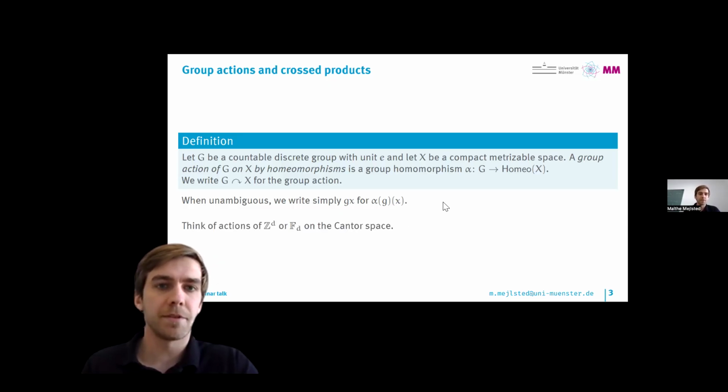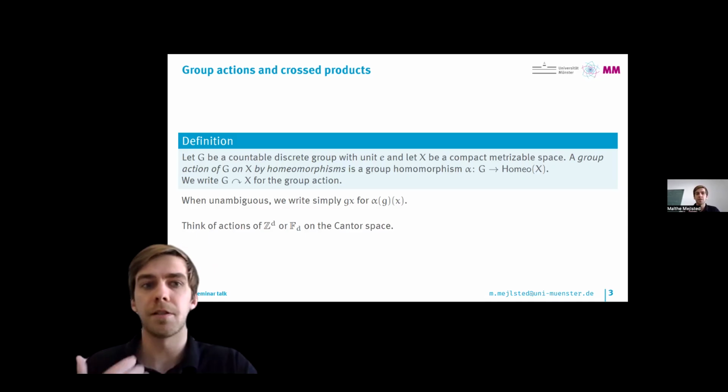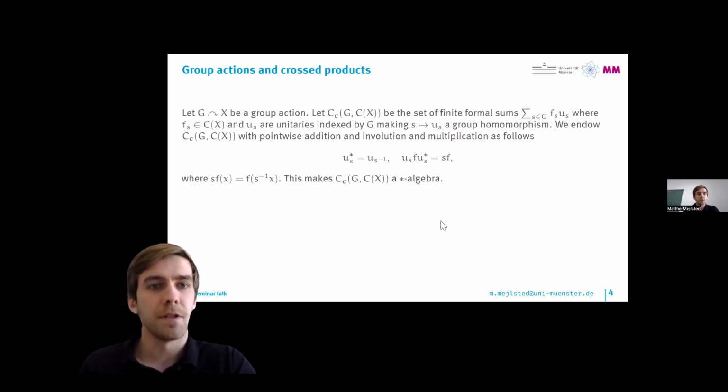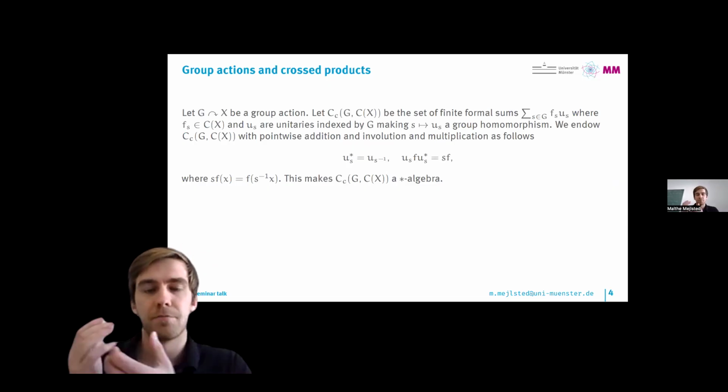So the examples that one should keep in mind should be actions, for example, of Z to the D or of the free group on D generators on the Cantor space. These are very classical examples of countable discrete groups acting on a compact metrizable set. So how do we relate these group actions to C-star algebras?